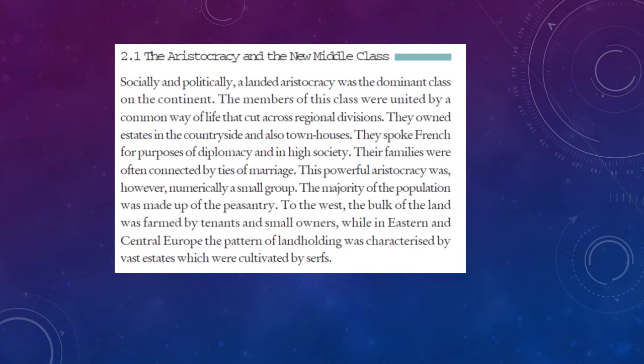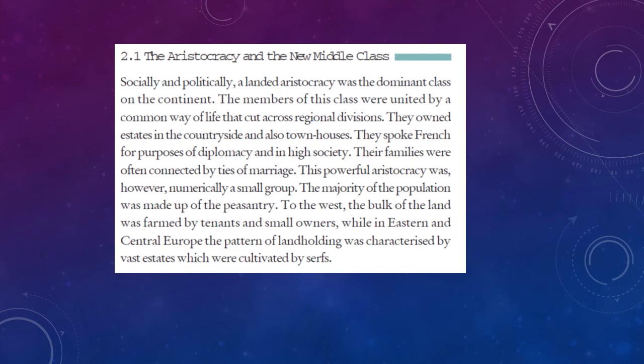For official purposes, that is for diplomatic purposes, they used the French language and also they spoke French while mingling with high class society people. In order to have unity and oneness, their families were connected by intermarriages. However powerful they were, the aristocrats were only a small group. The majority of the population of Europe was peasants or farmers.